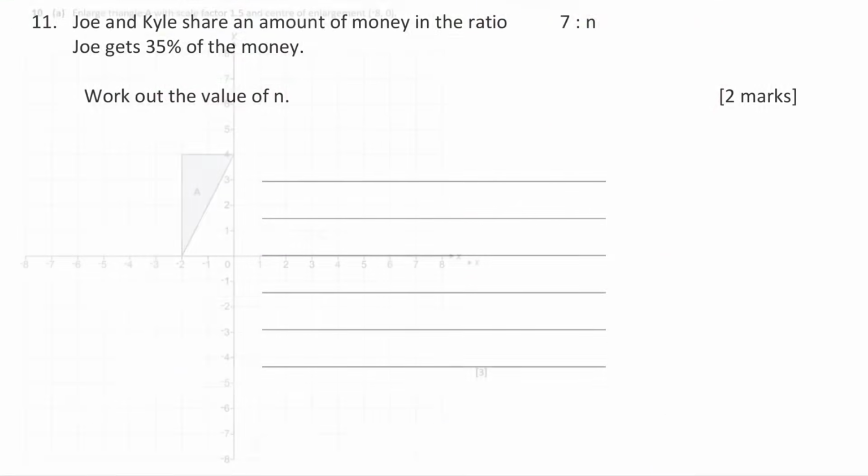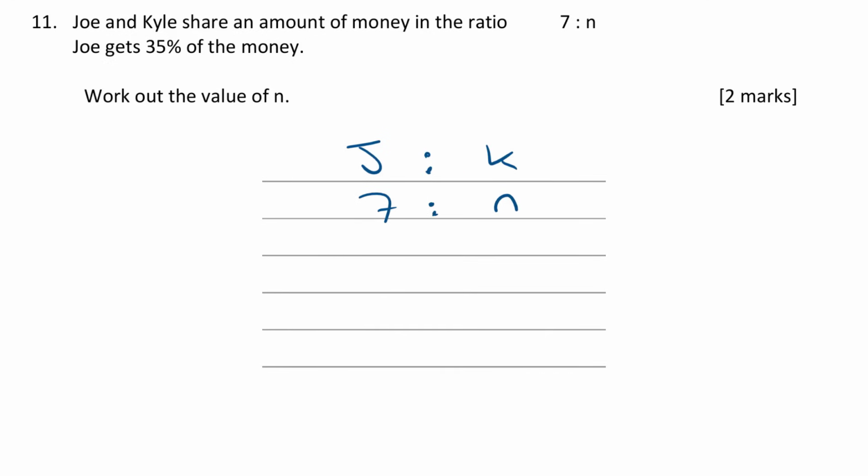Let's move on. Question 11. Joe and Kyle share an amount of money in the ratio 7 to n. Joe gets 35% of the money. Work out the value of n. Okay, so we know that Joe to Kyle is in the ratio of 7 to n. Now, Joe gets 35% of the money. So what percentage would be left then for Kyle?